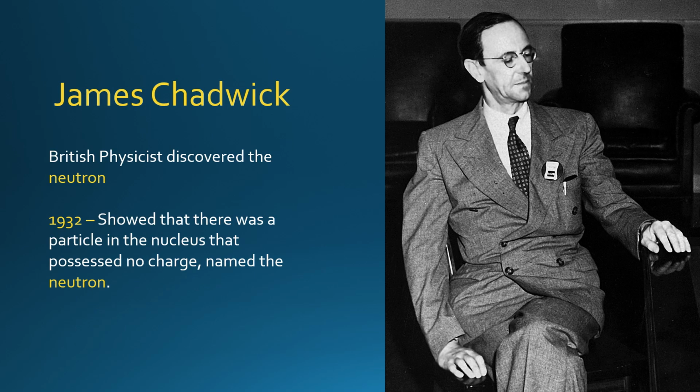The last subatomic particle, the neutron, was discovered by James Chadwick as an answer to the problem of missing mass in atoms. Since the mass of the electron and the proton were known, it was possible to determine the predicted mass of atoms. However, the predicted mass of atoms was half or less the actual measured mass. Chadwick proposed a new subatomic particle to account for this mass. Since the particle could not be manipulated by electrical fields, it had to be electrically neutral and was therefore named the neutron.